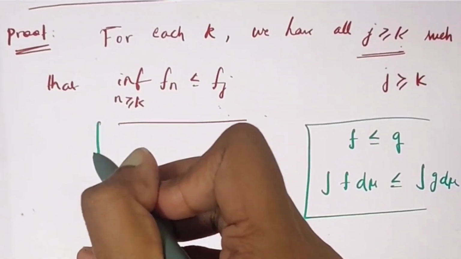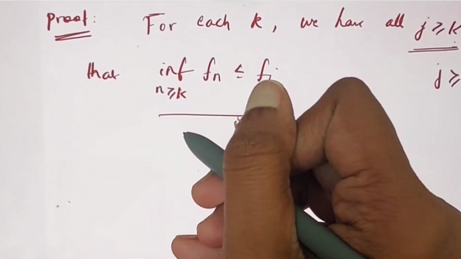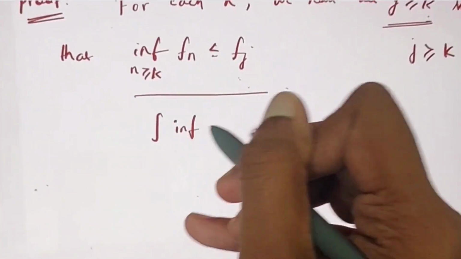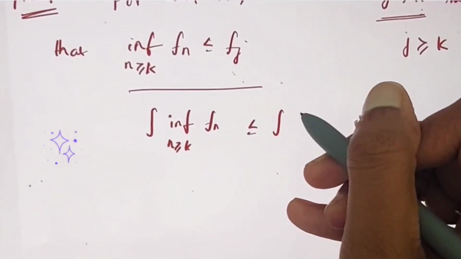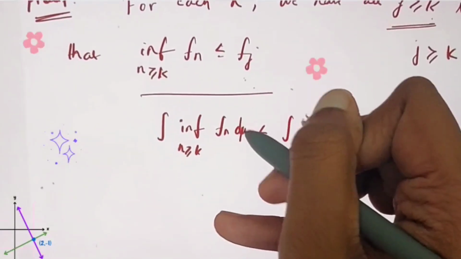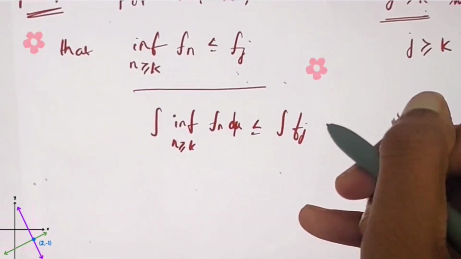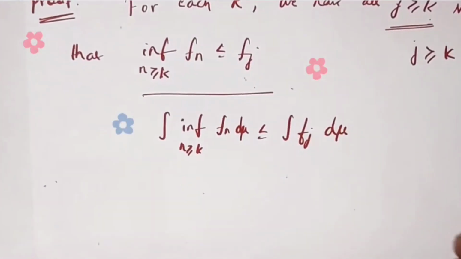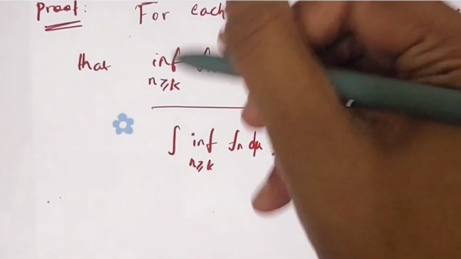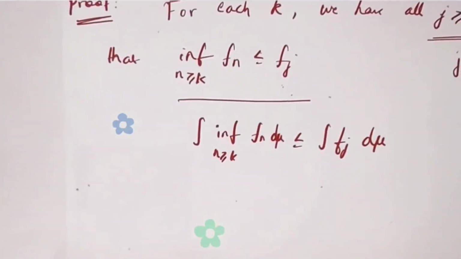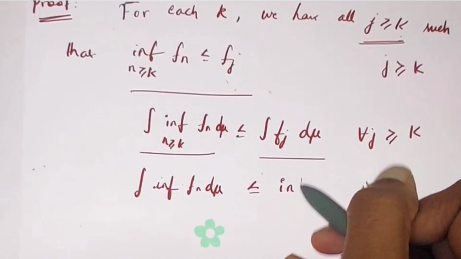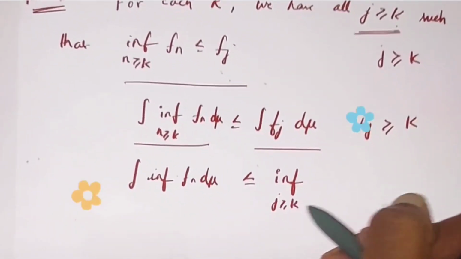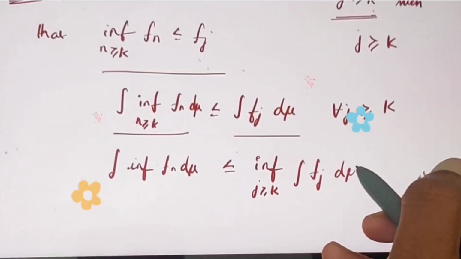Okay, fine. So we are going to take, let me write the real proof in the red color pen, and the hint will be in the green pen. Okay, fine. Less than or equal to the integral. When we are taking the integral, we have to do it with respect to some measure, so I have to put d mu. So far we have done things like this inequality, and we have just used the integral property, nothing more. It will be less than or equal to the infimum over j greater than or equal to k of the integral of fj d mu.